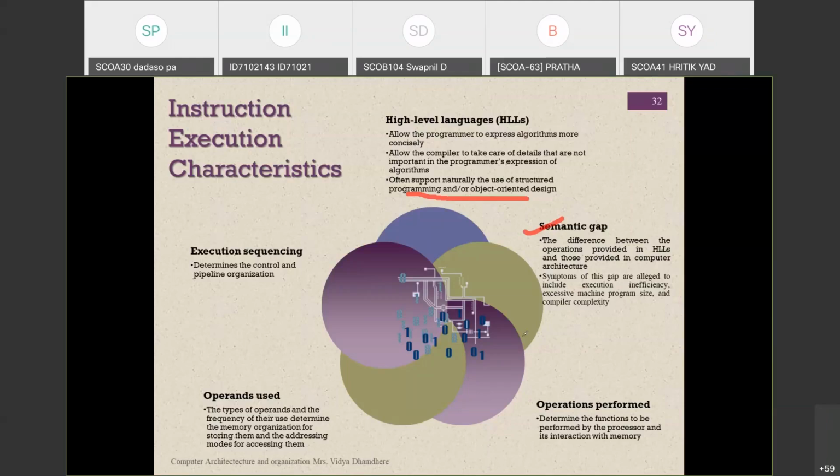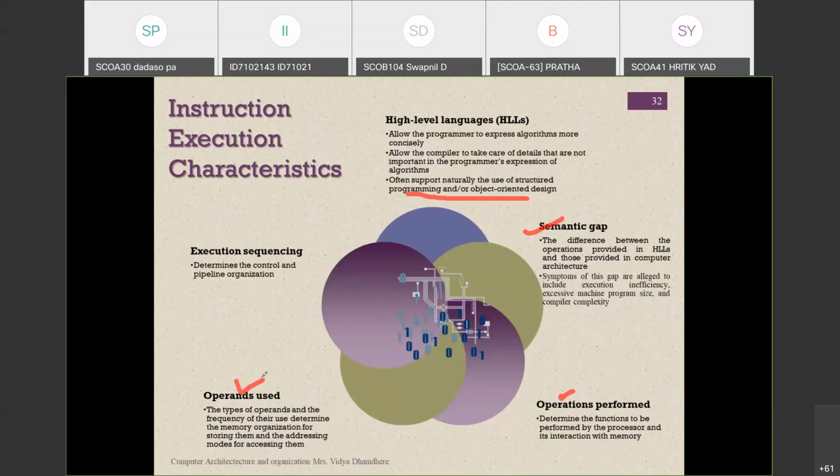Now the next characteristic is operation performance. Here operation performance is determined by the processor: how the processor interacts with the memory, how much time is required, and what different functions are used for performing this task. That is the operation performance of the RISC processor. So it determines the function to be performed by the processor and its interaction with memory.